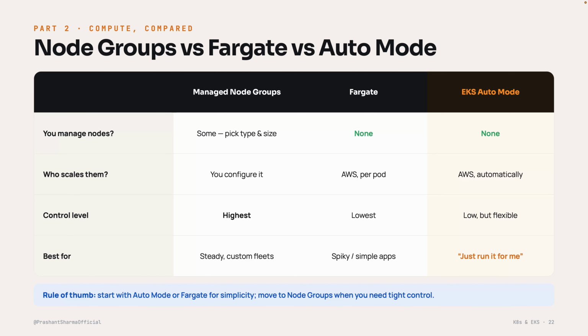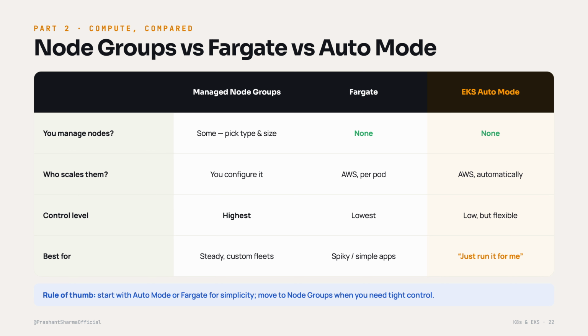Node groups: you configure the scaling rules. Fargate: AWS scales per pod. Auto Mode: AWS scales fully automatically. Control level: node groups gives you the highest control, Fargate the lowest. Auto Mode is low control but flexible, a nice middle ground, right?